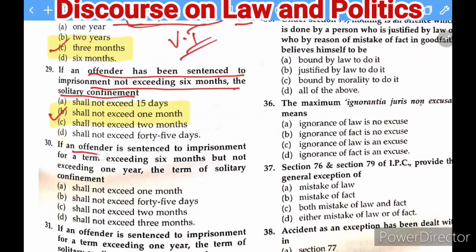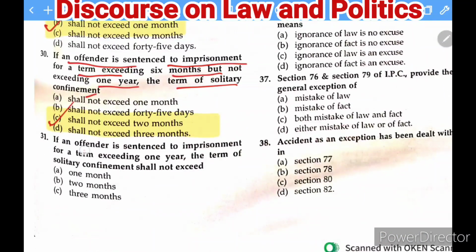Next question: if an offender is sentenced to imprisonment for a term exceeding 6 months but not exceeding 1 year, the term of solitary confinement will be, the options given: shall not exceed 1 month, shall not exceed 45 days, shall not exceed 2 months, and shall not exceed 3 months. So the right answer of this question is here, that is the C.